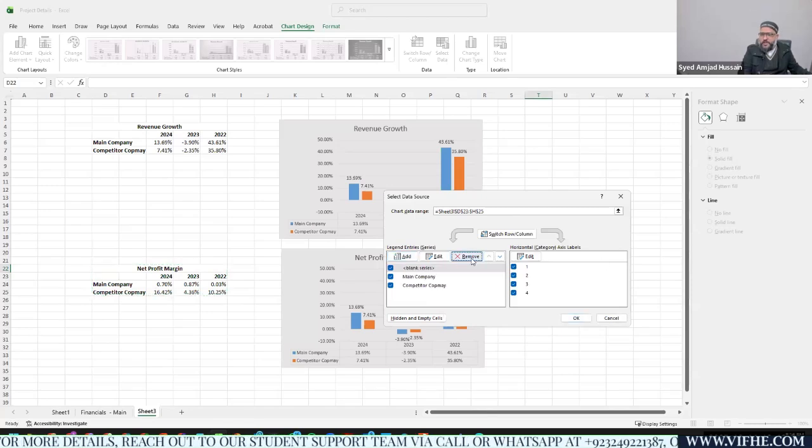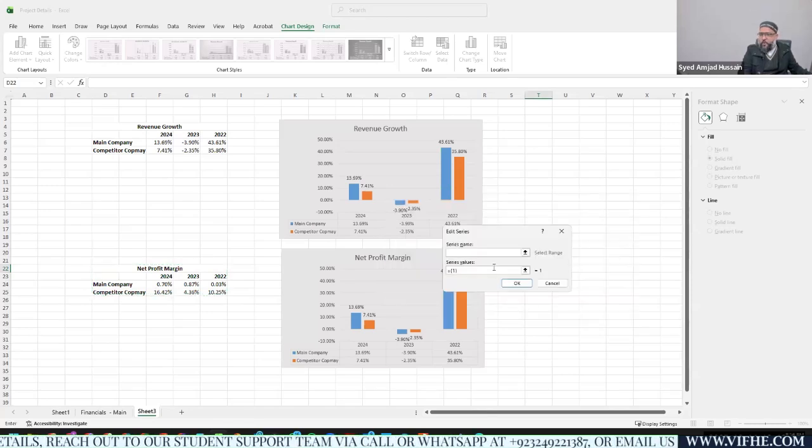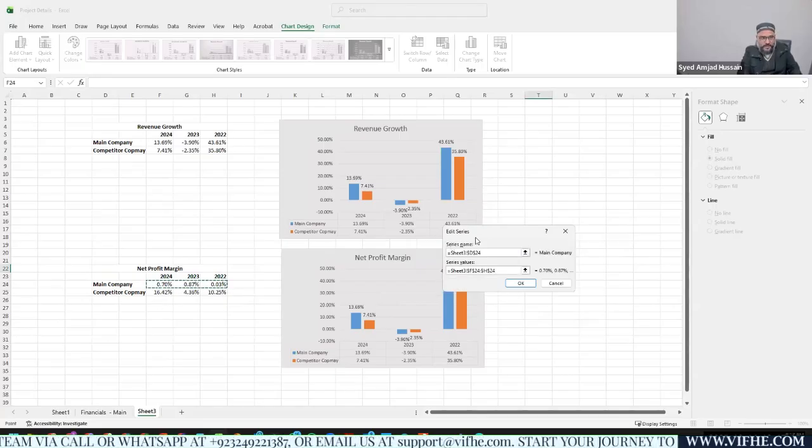And I'm going to make sure that I create my own values now. Series name would be the main company, and values of the series would be these values, not the revenue growth values. Okay. Then I'm going to hit OK.